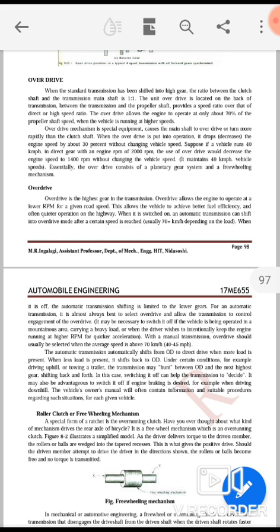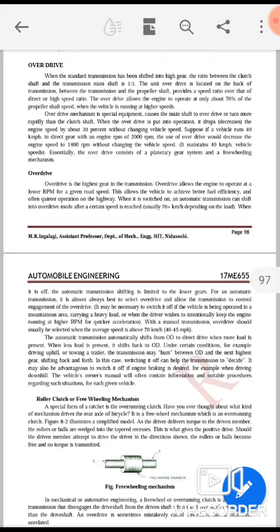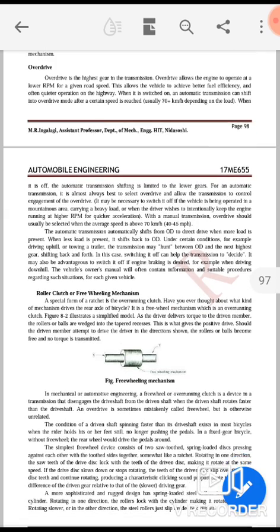When it is switched on, an automatic transmission can shift into overdrive mode after a certain speed is reached, for example 70 plus kilometer per hour depending on the load. When it is off, the automatic transmission shifting is limited to the lower gears.